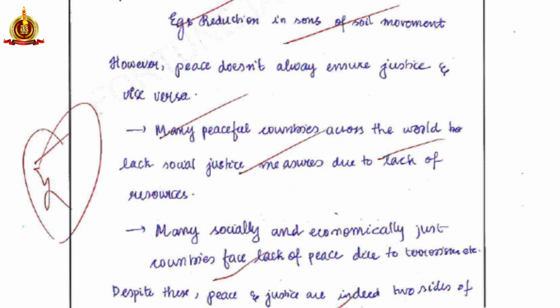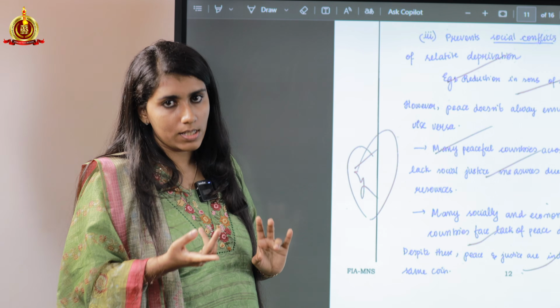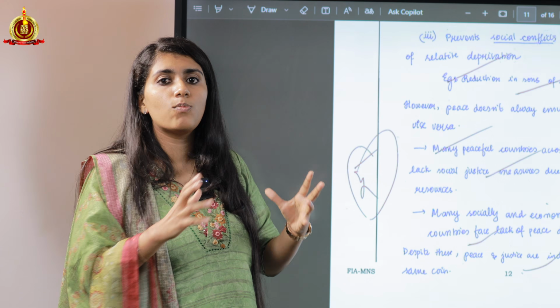Here I've written about how many peaceful countries across the world lack social justice norms, and how socially and economically just countries lack peace due to terrorism, etc. So I was also able to bring in the opposite side in this question so that it feels more wholesome.